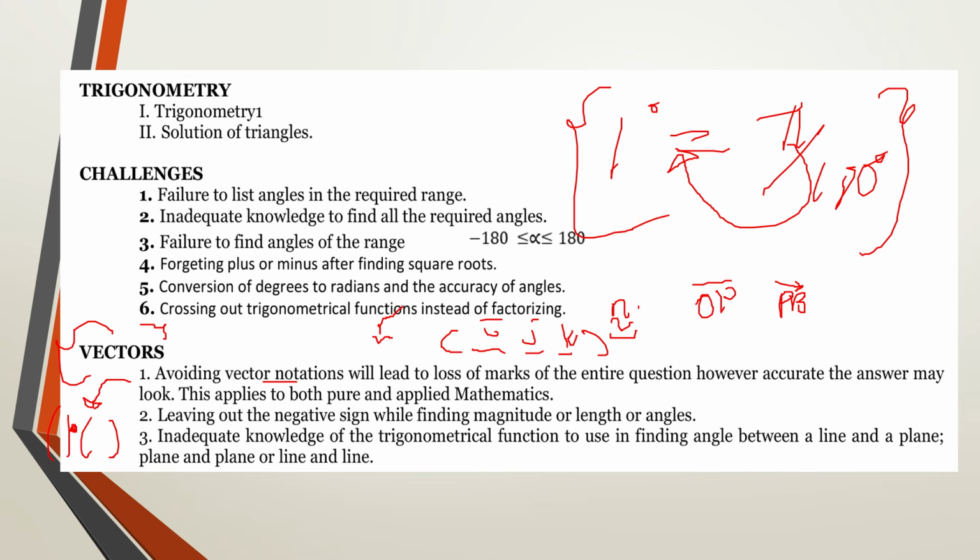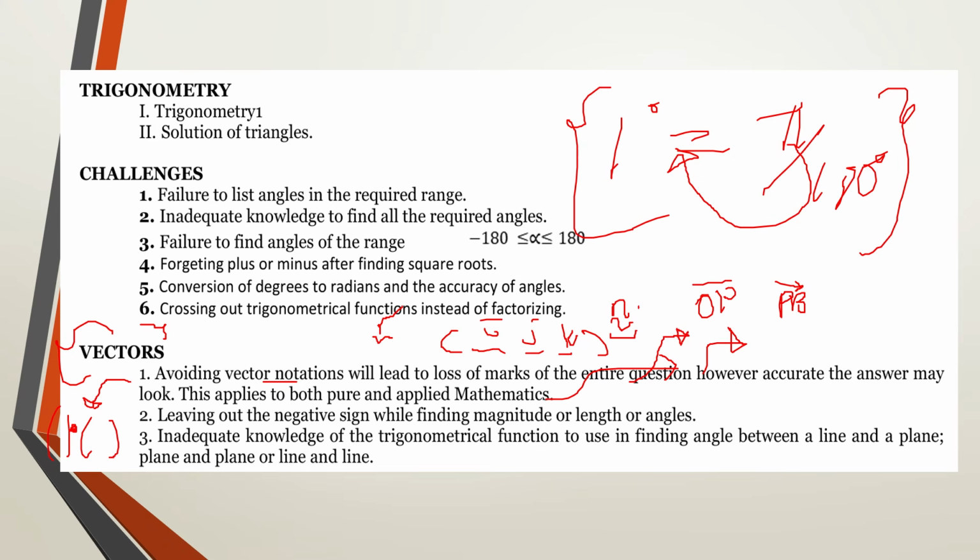A book which involves this Excel in pure mathematics without tears, that book has provided a very good valid method of approaching finding equations of vectors of the plane without using cross product, because cross product is no longer in the curriculum of pure mathematics. So the moment you use cross product anywhere in pure mathematics, understand that you're going to lose those marks. Strictly, it's going to be dot product. So make sure that you put an area of emphasis on that area.